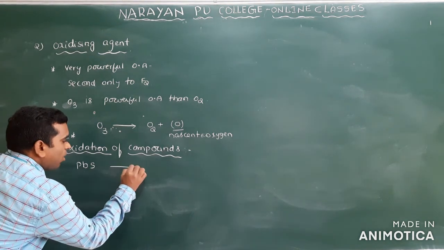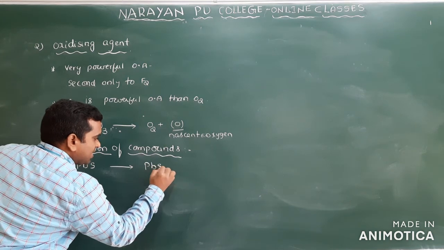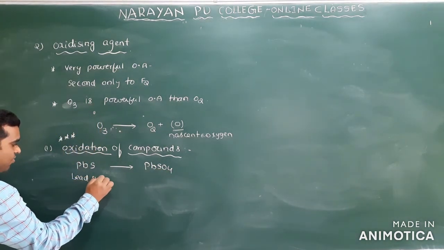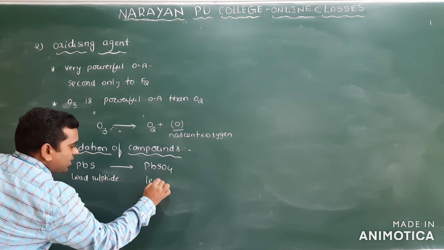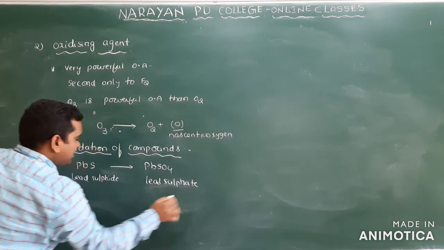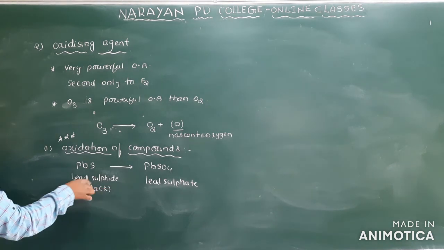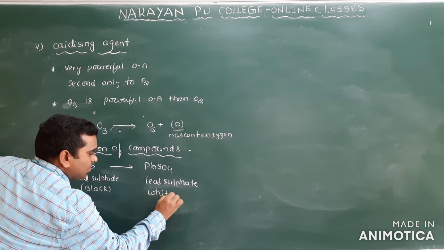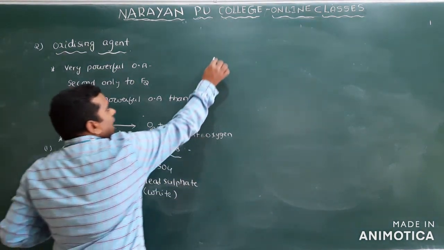PbS means lead sulfide. It oxidizes lead sulfide into lead sulfate. Clear? Lead sulfide is black in color. Black lead sulfide is oxidized to white lead sulfate. Clear? So what is the reaction here and how is it?